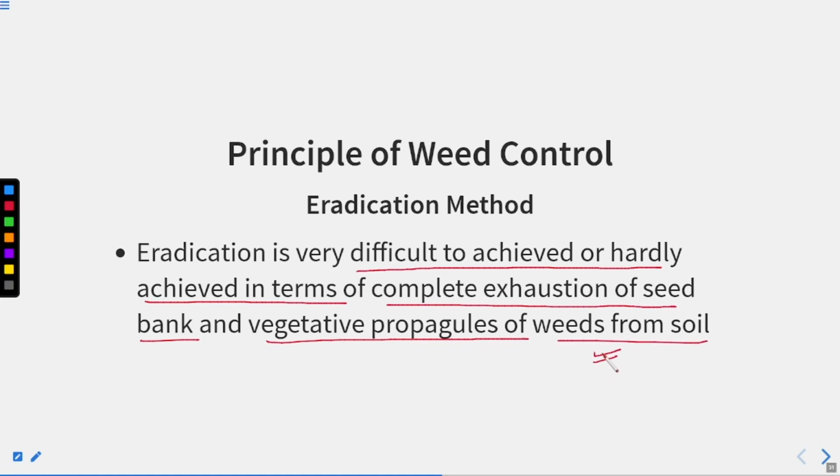So it is quite a difficult task: you take out all the plants manually and no tubers are left. Suppose the plant has a tuber. How can you be sure that no tuber is present in the soil? You have taken out all the things, right? So it is quite a difficult task, right?